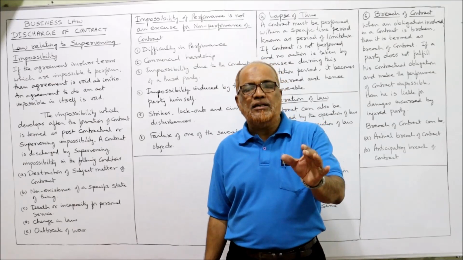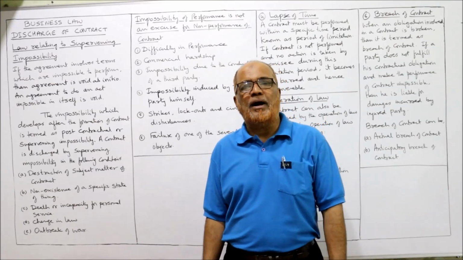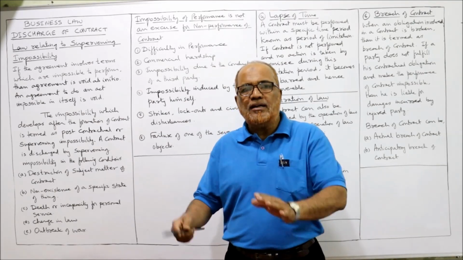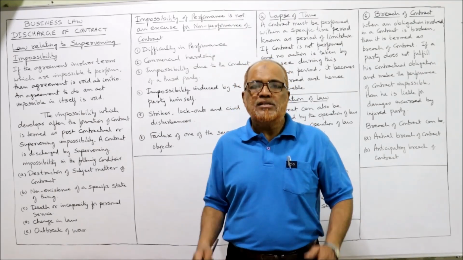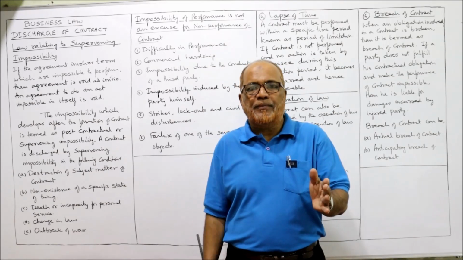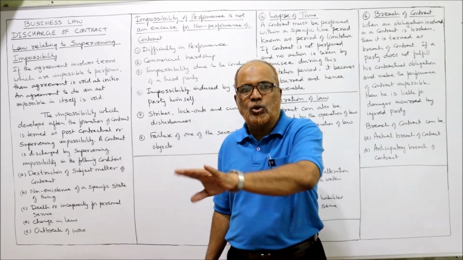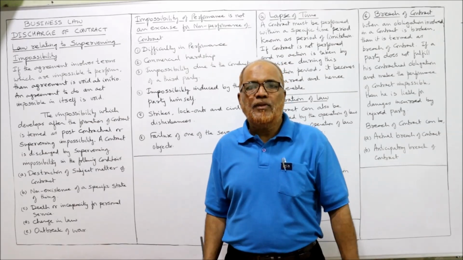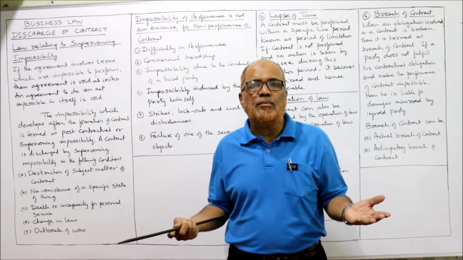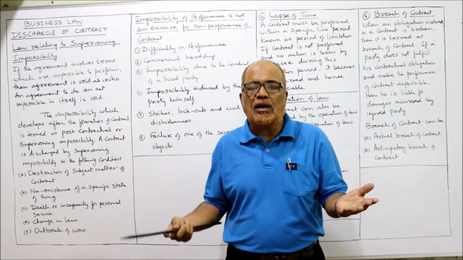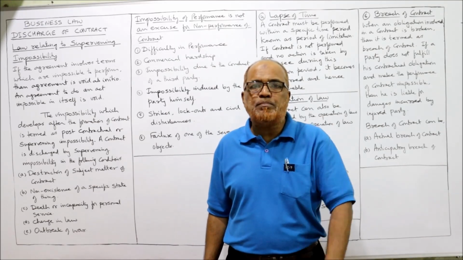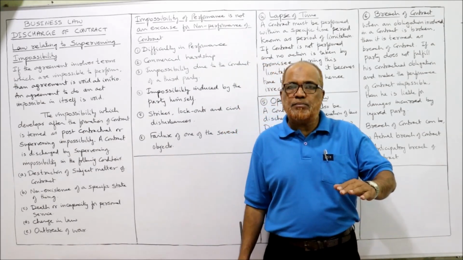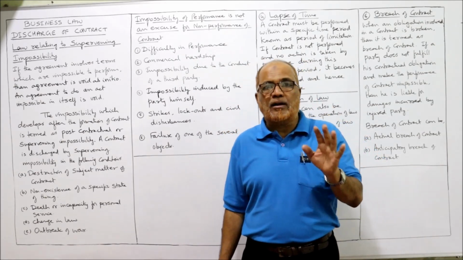Death of a party or incapacity of a party will also discharge the contract. Example: suppose A proposes marriage to B. Then all of a sudden B expired. Then automatically the contract comes to an end, because one of the parties to the contract expired or became incapacitated. Incapacitated means not up to the mark.